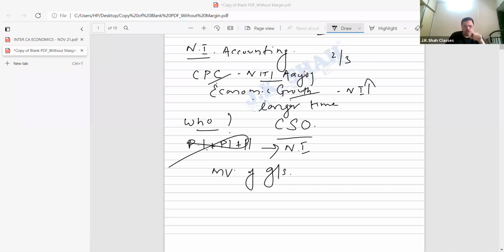To produce these goods and services, factor payments are made. Who makes these goods and services? They will be made by the factors of production. That means the goods will be made by land, labor, capital, and enterprise.